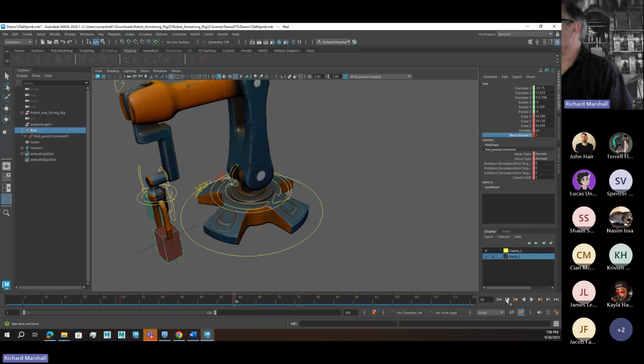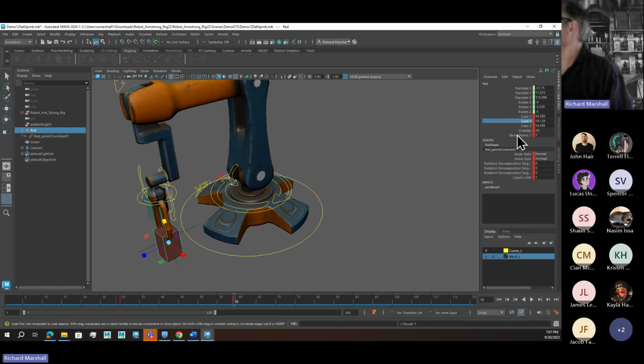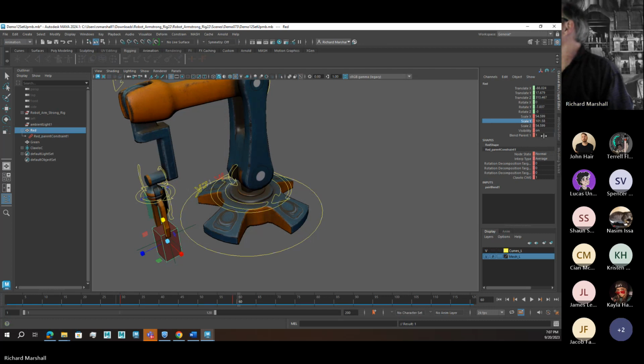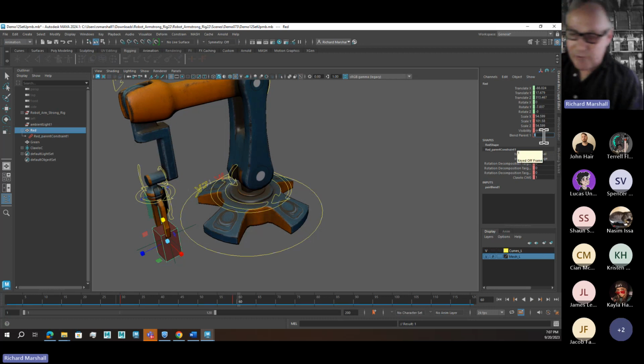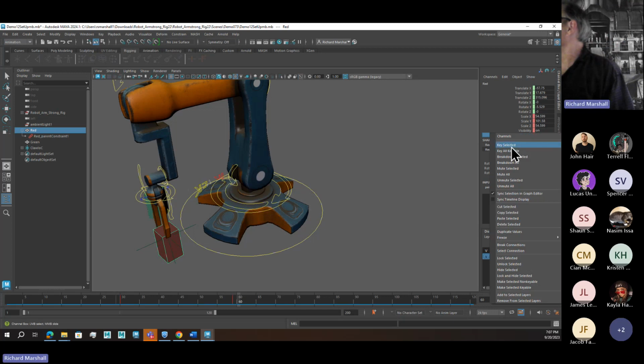So let's go back to frame 60. Right here, we want to not just keyframe this blend, we're going to key all keyable. Then on the next frame, we're going to turn him off and key that selected.